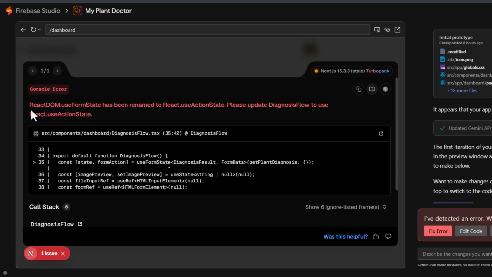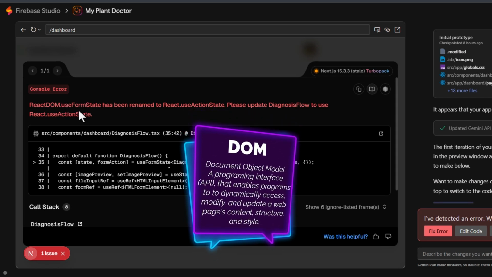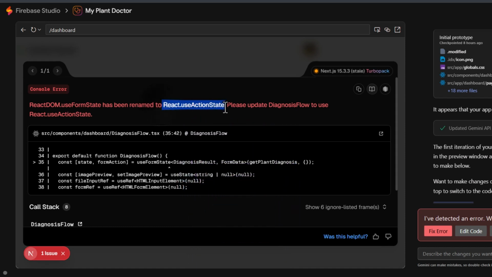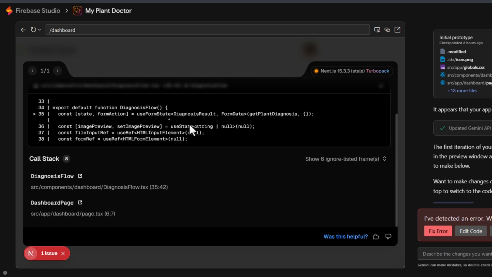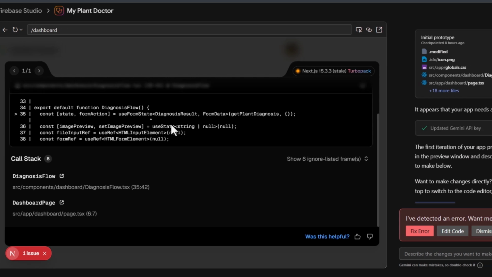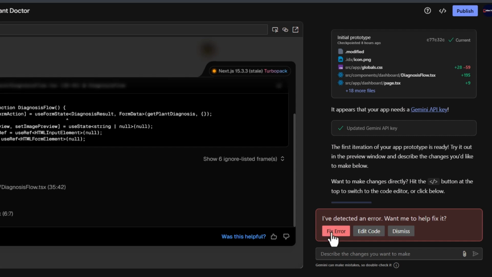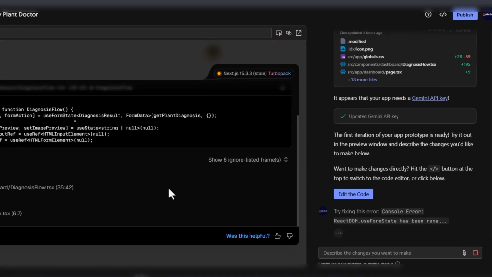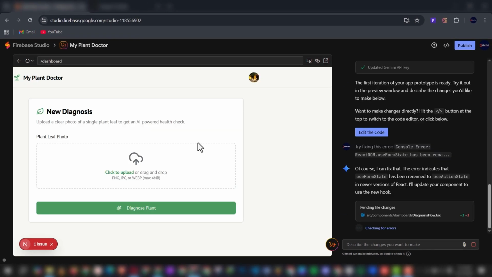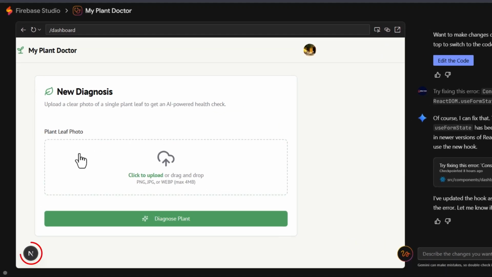The console error here is straightforward. ReactDOM, the DOM here is Document Object Model. So it says the form state has been renamed to React.useActionState, and please update the diagnosis flow to React.useActionState. Since we are using the application for the first time, as we make progress trying to use the features, it auto-adjusts itself and tells us what to do next. We can start by clicking Fix Error. Okay, so here our error is gone.